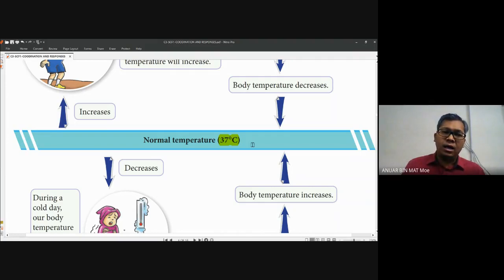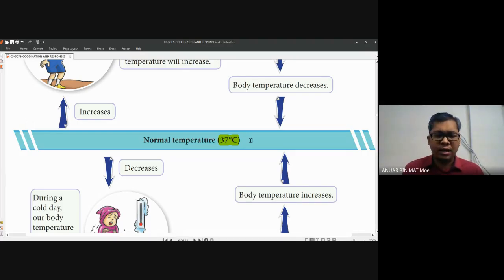No matter how cold or how hot the surrounding temperature outside, the inside of our body will try to maintain it at 37 degrees Celsius. Not exactly 37, but plus minus. The tolerance may be a bit more or a bit less, but not too extreme, not until 38, 39, or 40 degrees Celsius, which is a very, very dangerous situation for the body.